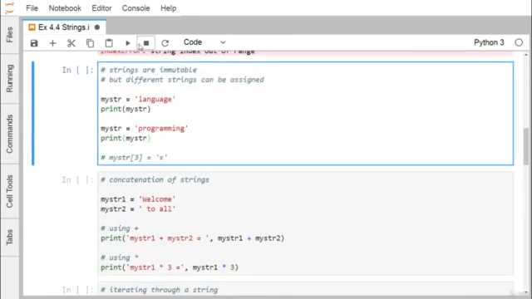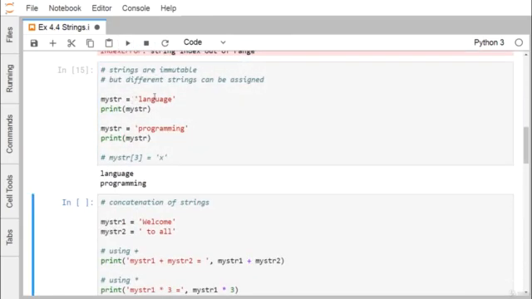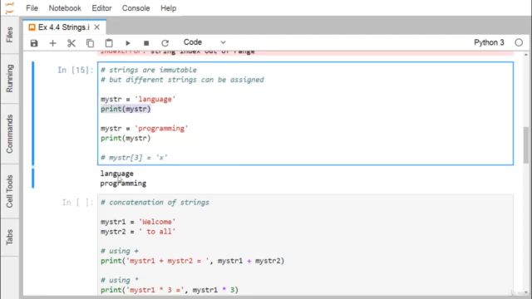Okay, now we're going for this. Here we have defined this language. Strings are immutable, that means they cannot be changed, but different strings can be assigned to the string object. If we print my str, I'm getting language. If you want to put another new string into my str in the same variable, that is allowed. But if you want to update the third character of the string, that is not allowed as it is immutable.